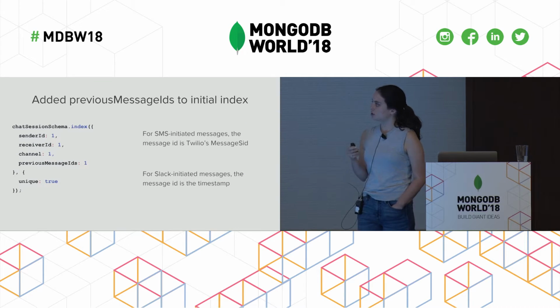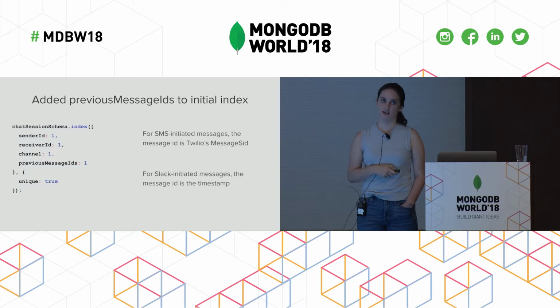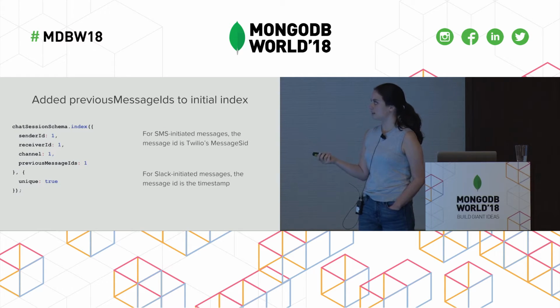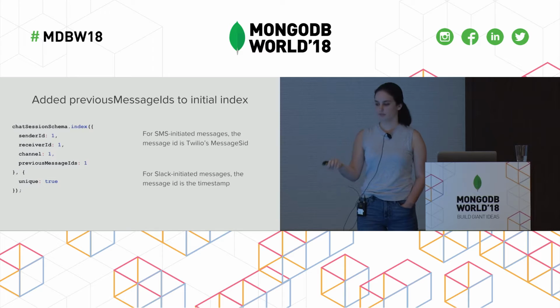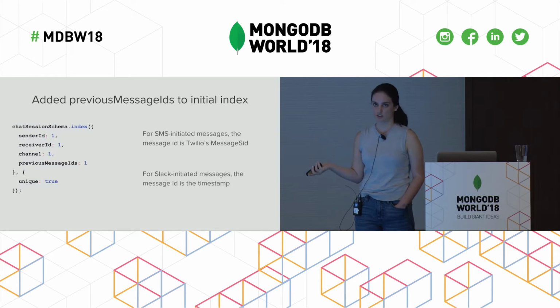And the solution was to add again to our initial index and add this field previous message IDs. So one of the cool things we could do with MongoDB is actually add an array of items as a unique field on our index. Of course, these message IDs had to be unique. For SMS, Twilio guarantees a unique message ID. And for Slack, Slack actually uses the timestamp, which is unique per Slack channel. So this guarantees that we're not going to have a chat session at any time with the same previous message IDs and the same sender, receiver, and channel.